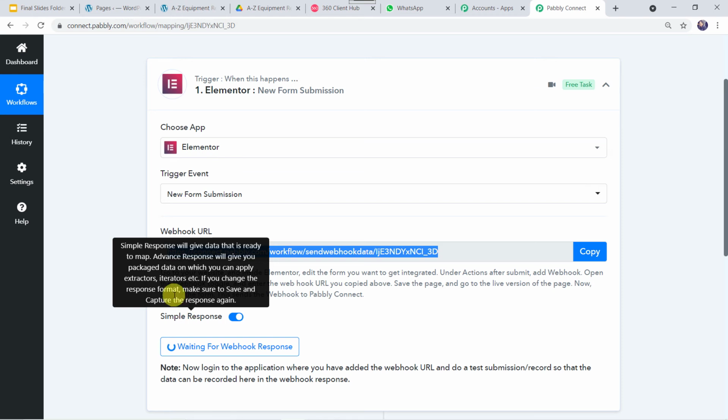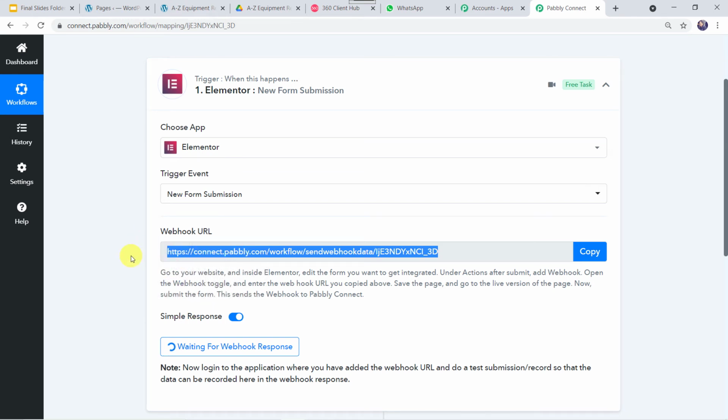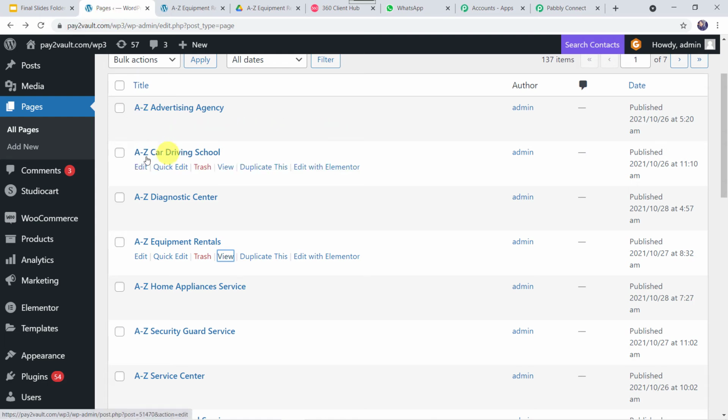So for that we have to go to the form on the website, and then we have to create an integration between Elementor Form and Pabbly Connect using this particular webhook URL. For that I'll just take you to the pages. Okay, so this is my WordPress account. Using this WordPress account, I have created several pages over here. I'll click on this page, A to Z Equipment Rentals, and I'll click on Edit with Elementor.